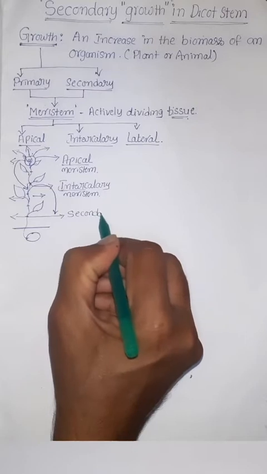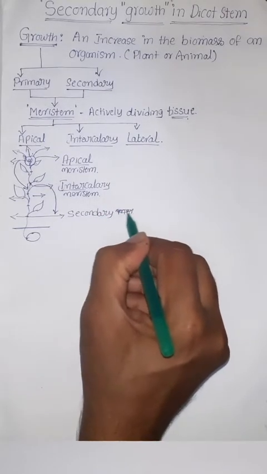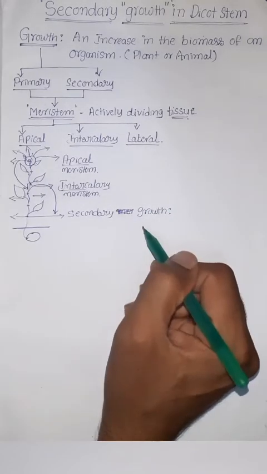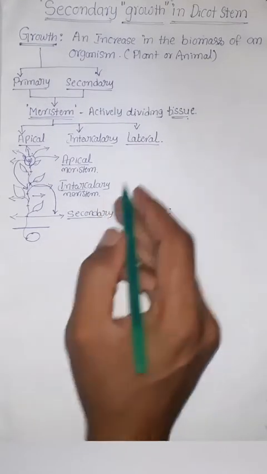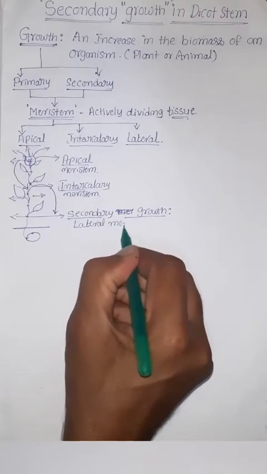This radial enlargement of the primary stem is due to the third type of meristem, that is lateral meristem.